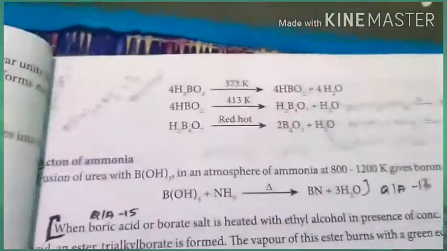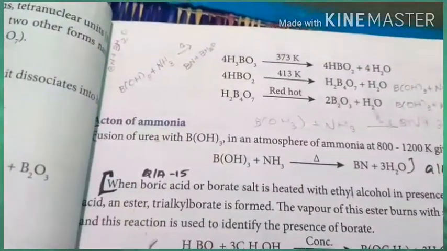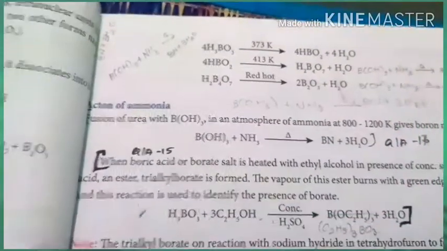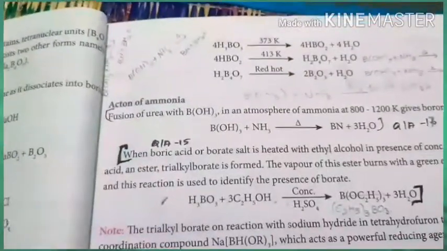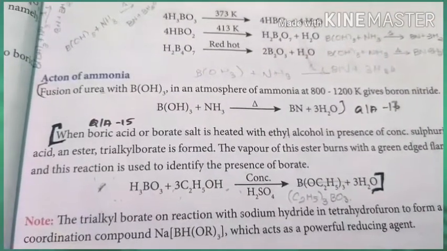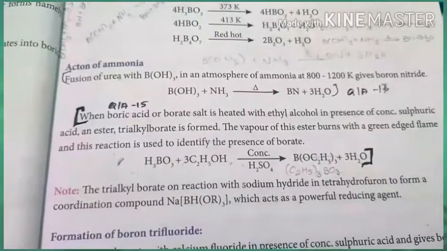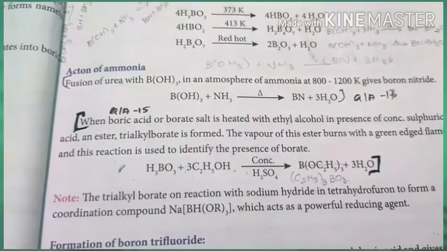See this equation: H3BO3 gives first HBO2, then H2B4O7, then finally B2O3. This is called boric anhydride. Action of ammonia: this is an important question. When boric acid reacts with ammonia up to 1000 Kelvin, it forms boron nitride. When boric acid reacts with ethanol, it forms trialkyl borates.